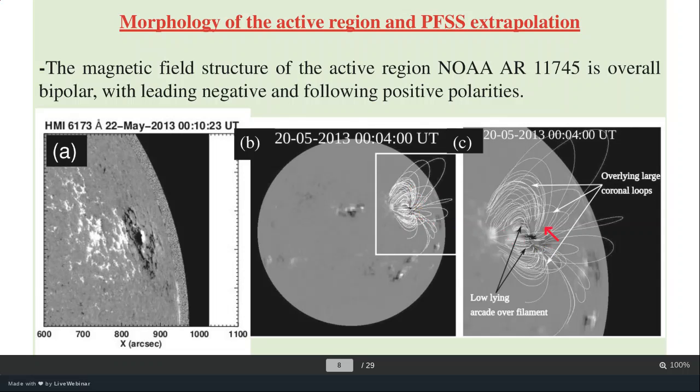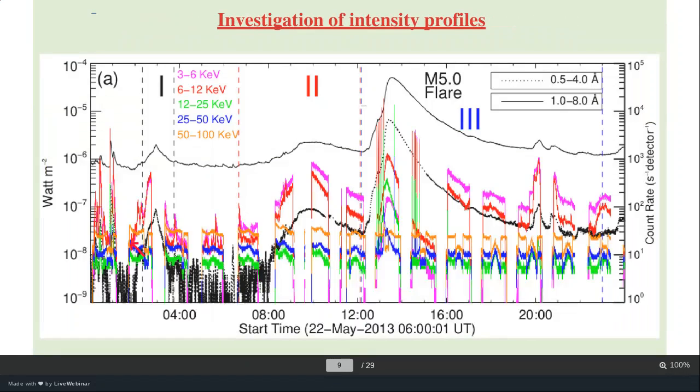So the magnetic configuration is quite simple. It's bipolar type. It is the global magnetic field configuration over that region. So this is all about the active region from where our successive eruptions are going on. Okay, let's move to the next slide.